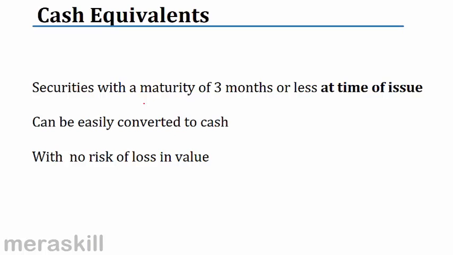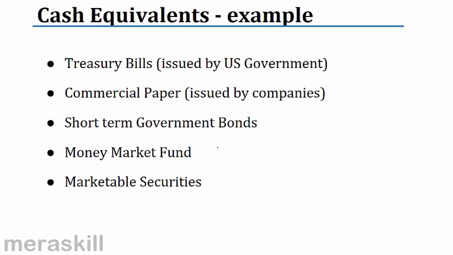Now, what are cash equivalents? Cash equivalents are securities with a maturity of 3 months or less, mind you, at the time of issue, not at the time of the closing of the books of account. Securities with a maturity of 3 months or less can be easily converted to cash with hardly any risk of loss in value. Easily they can be converted, and there will not be any significant change in their value when they are so converted. Some examples of cash equivalents would be treasury bills which are issued by the US government.